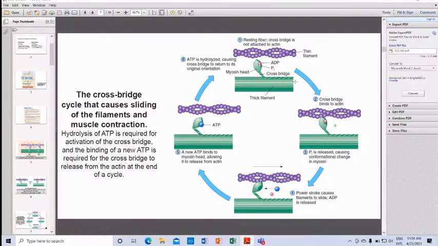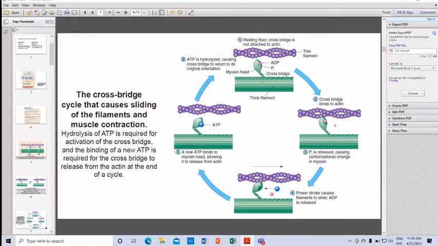Now coming to the second stage, what happens? The cross bridge binds to actin. Hydrolysis of ATP is required for activation of the cross bridge, and the binding of a new ATP is required for the cross bridge to release from the actin at the end of a cycle. You have understood the first one? The cross bridge is not attached to actin. Here thick and thin filaments are set.